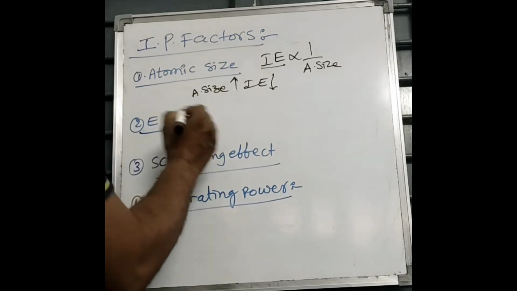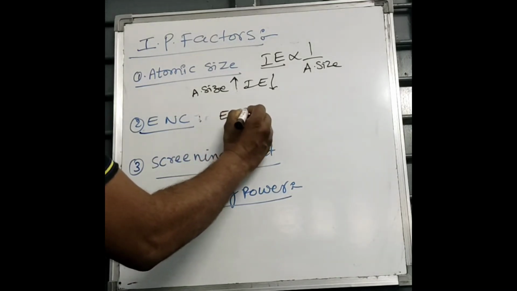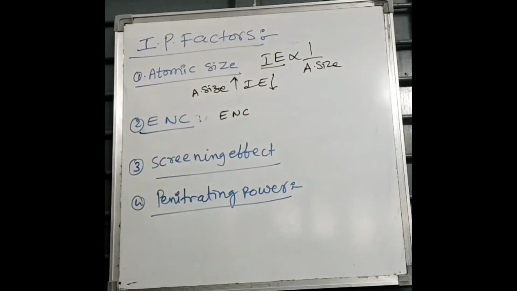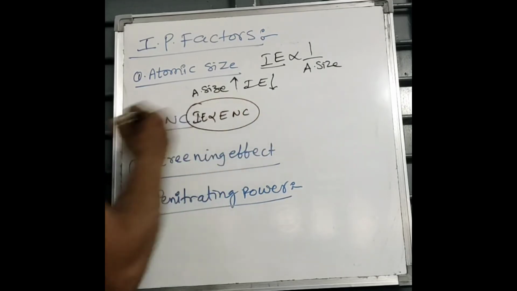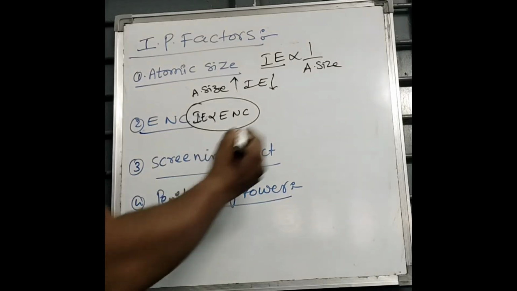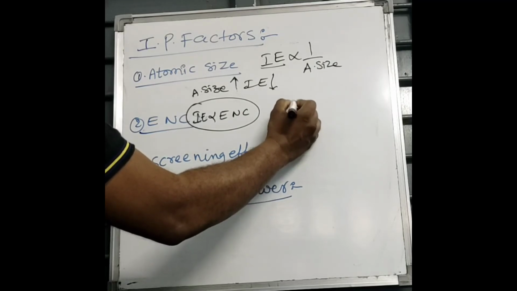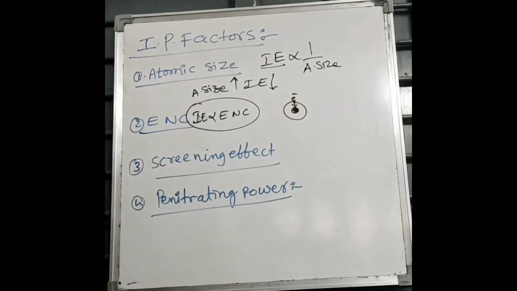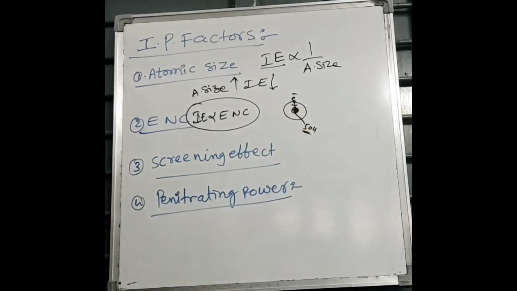And effective nuclear charge. When effective nuclear charge of nucleus increases, ionization energy also increases. That means, for example, the nucleus attracts the electron by 50 units of force of attraction.